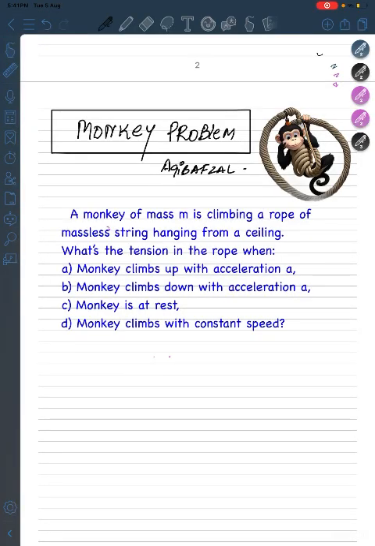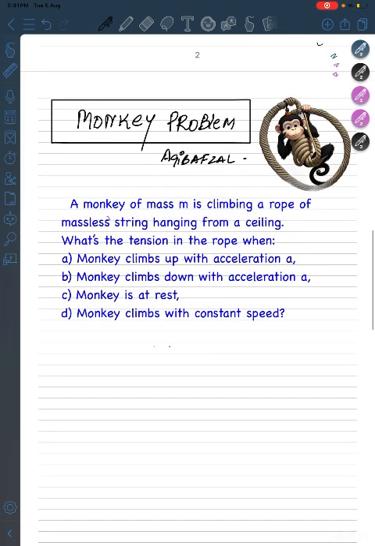Today we are diving into one of the most important problems in mechanics: the monkey on a rope. That's a question from Concepts of Physics. This isn't just a textbook problem. It tests your understanding of Newton's laws, the tension in a rope, and the effect of acceleration on the forces. It's a conceptual gem, often asked in JEE examinations, NEET examinations, or other competitive exams which you will appear for after your 12th boards.